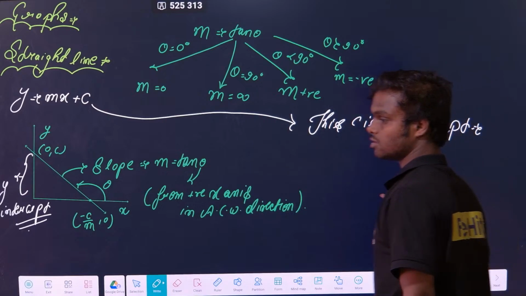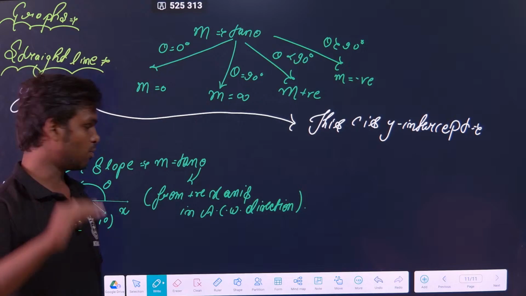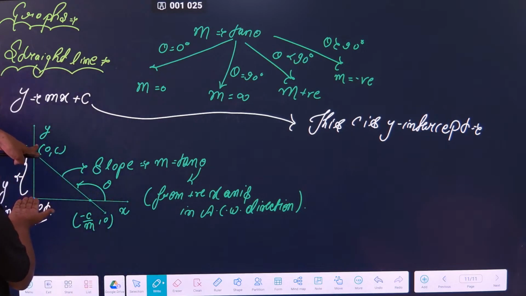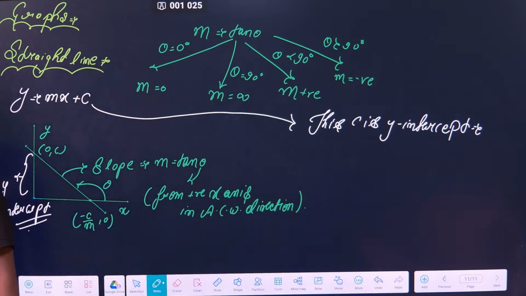Clear? It means the point where the line cuts the y-axis at c. This height, this distance, is called the intercept, the y-intercept. Are you getting my point? So c is nothing but the y-intercept.